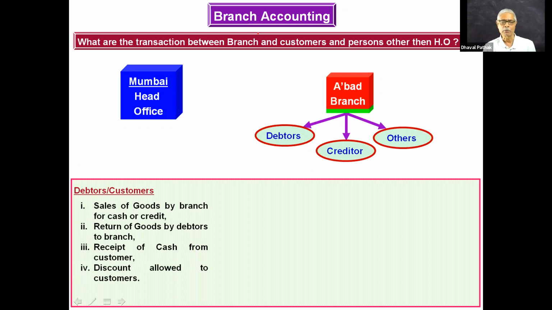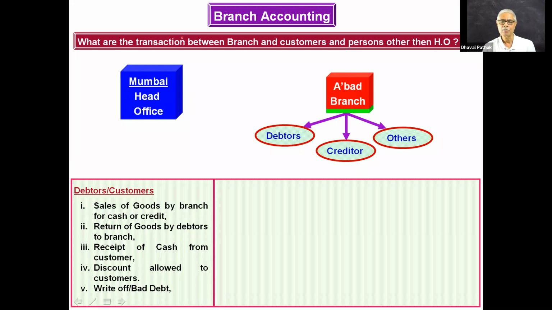Similarly, discount allowed to customer will not be recorded in branch account. Bad debts written off also will not be recorded in branch account. But opening balance of debtors and closing balance of debtors will appear in branch account. Similarly, which are the transactions with the creditors?